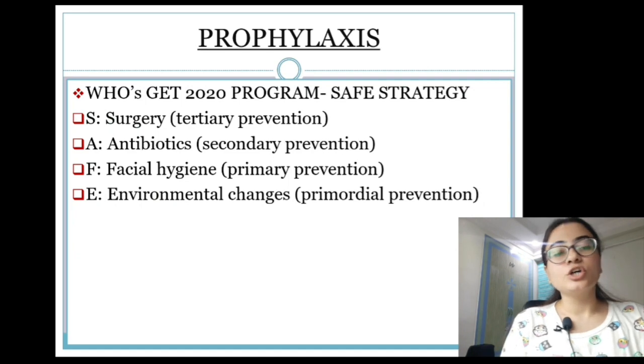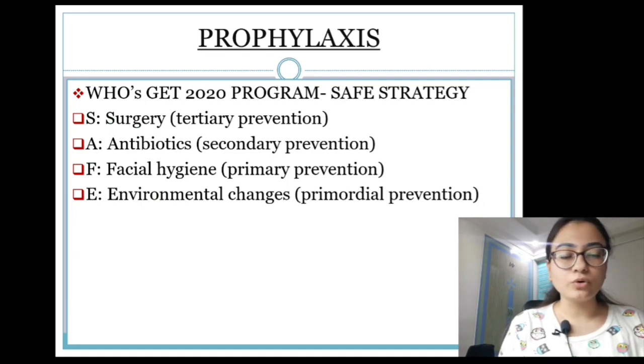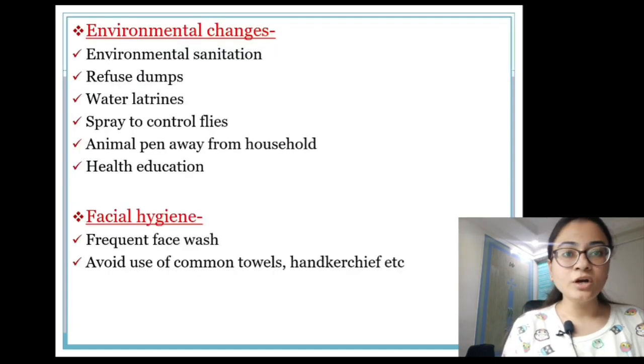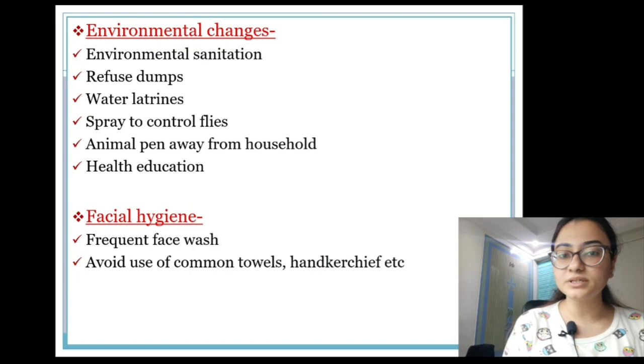Now prophylaxis. So WHO's GET 2020 program has given a SAFE strategy. In SAFE strategy we have S for surgery, that is the tertiary prevention, A for antibiotics, that is the secondary prevention, F for facial hygiene, that is the primary prevention, and E for environmental changes, that is the primordial prevention. So environmental changes include environmental sanitation, refuse dumps, water latrines, spray to control flies, animal pen away from the household, and health education. So you basically have to maintain clean and hygienic surroundings, as well as pay attention to personal hygiene.